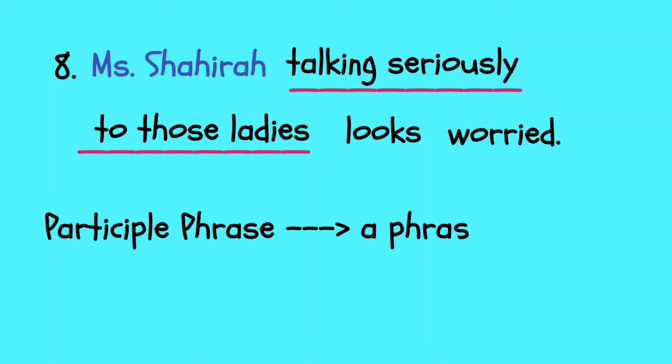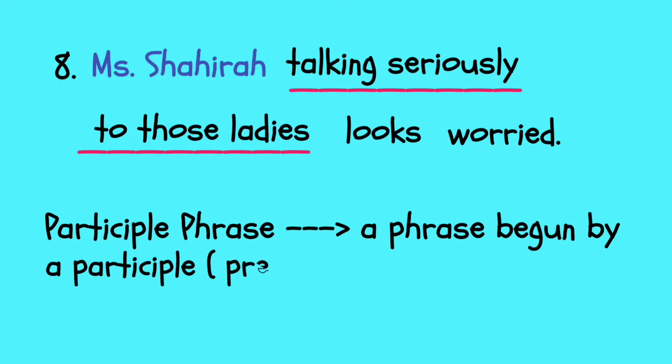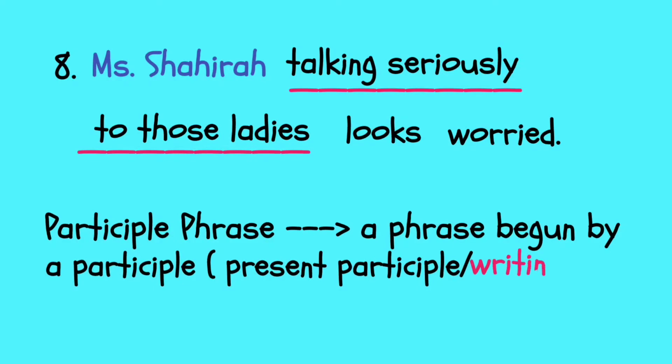What is it? A participle phrase is a phrase begun by a participle. And we know that there are 3 kinds of participle. Present participle, also verb-ing, like writing, going, studying, etc. And then kind number 2, past participle.